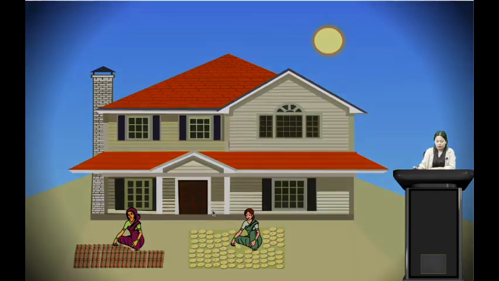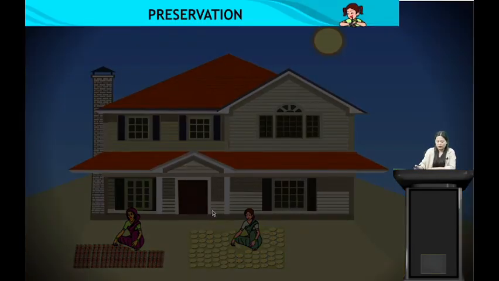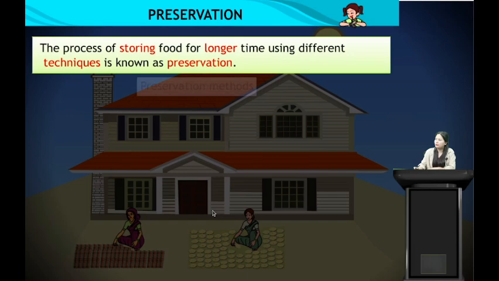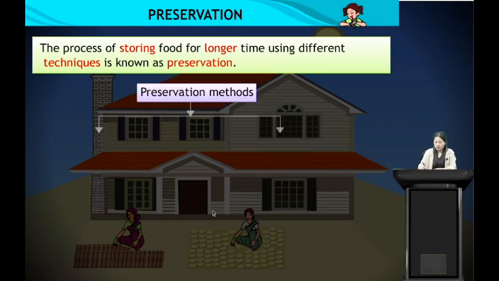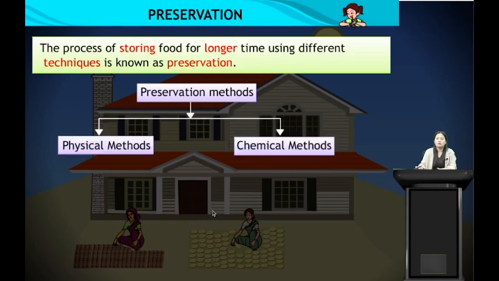So let us see here, preservation. So what is preservation? The process of storing food for longer time using different techniques is known as preservation. We have seen that each food has different shelf life. So those foods which we cannot keep for a very long time can also be preserved by different techniques. Preservation methods are broadly of two types. One is the physical methods and the second is chemical methods.